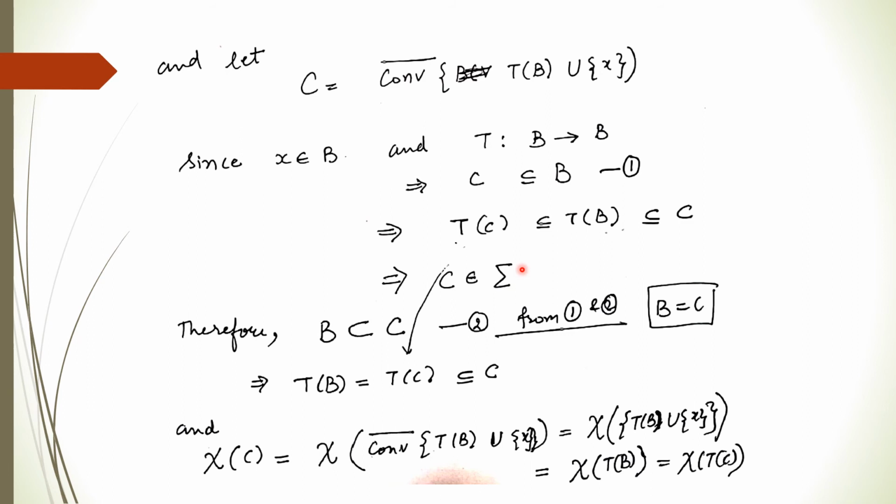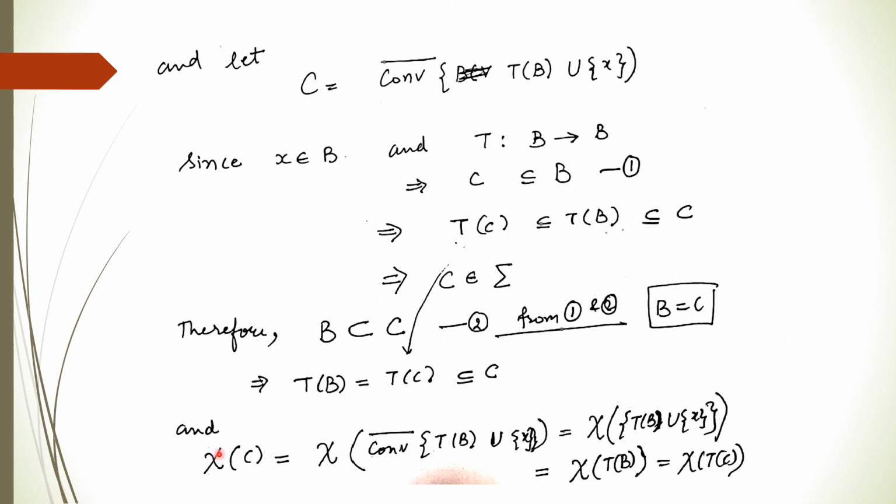But B is the smallest one, because it is the intersection of all such closed convex subsets of K. So B should be a subset of C. So from 1 and 2, we get B is equal to C. If B is equal to C, and TB is a subset of TC and TC is a subset of TB, this implies that TB is equal to TC is equal to C is equal to B. So all these are basically the same.